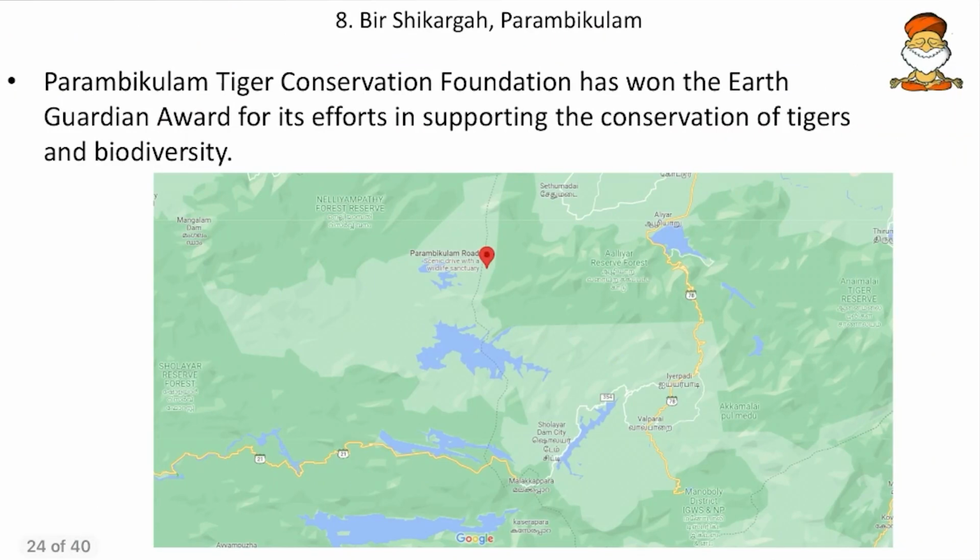Then come to next, Parambikulam. So Parambikulam Tiger Reserve. The foundation of the reserve has won the Earth Guardian Award for its efforts in supporting the conservation of tigers and biodiversity. So remember the Earth Guardian Award. And then coming to the brief map.